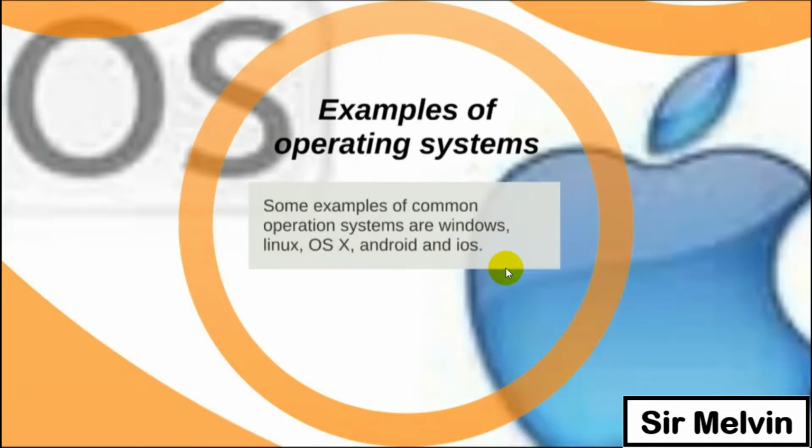Okay? So, examples of OS. Some examples of common OS are Windows, Linux, OS X, Android, and iOS. The computer OS examples are Windows, Linux, and OS X, while Android and iOS are for the mobile phone.